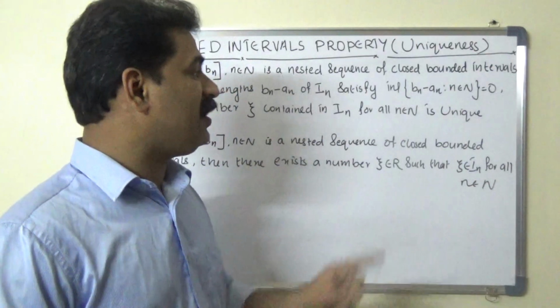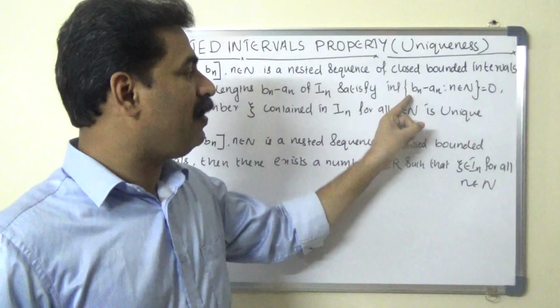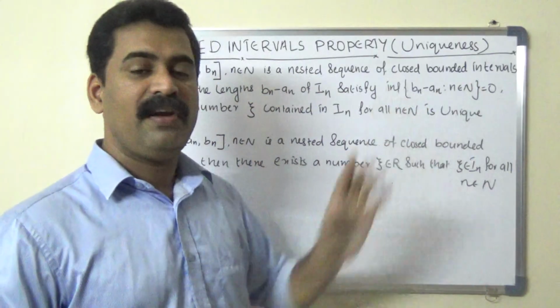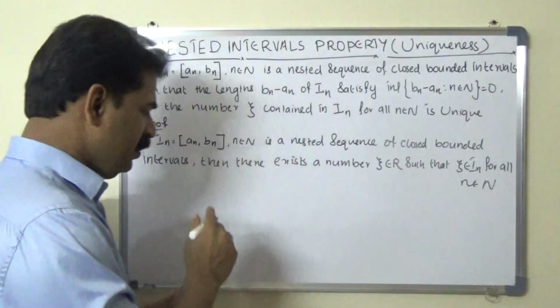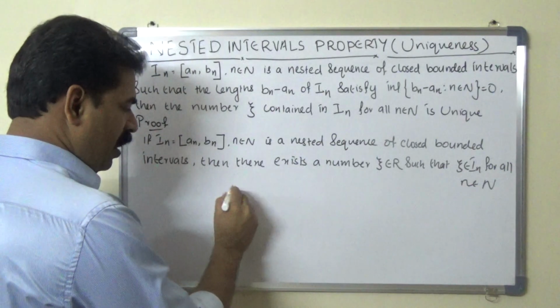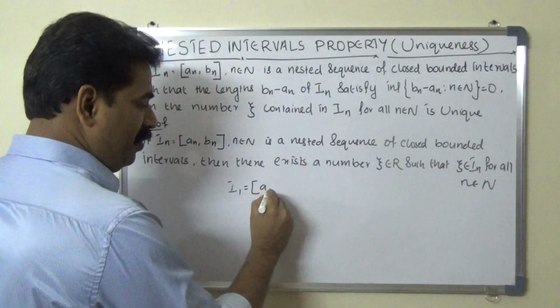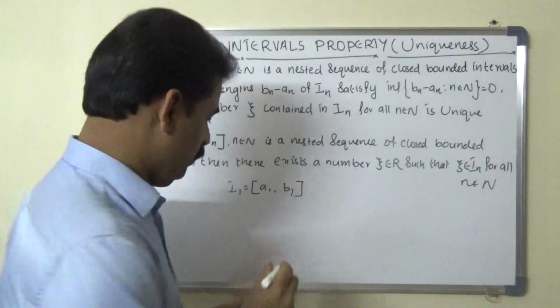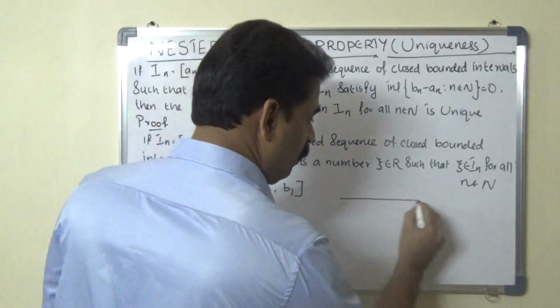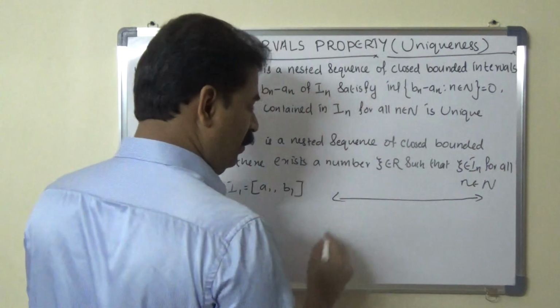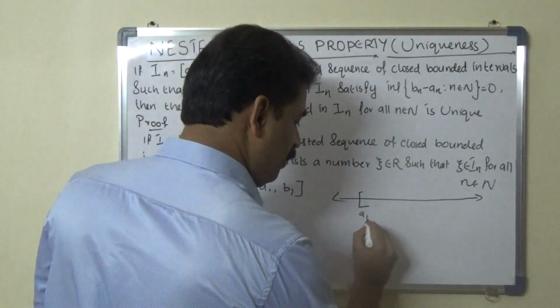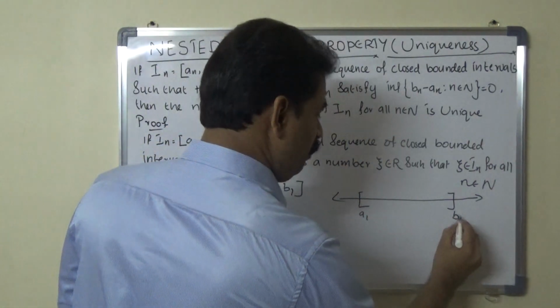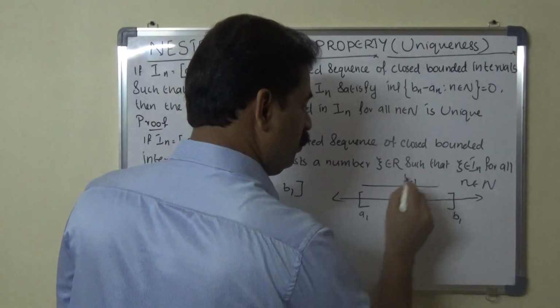The additional condition is infimum of the set of all bn minus an such that n belongs to N equals 0. Here I1 equals closed interval a1 comma b1. What is the length of I1? Suppose this is our real line. So this is I1, closed interval A1 comma B1.